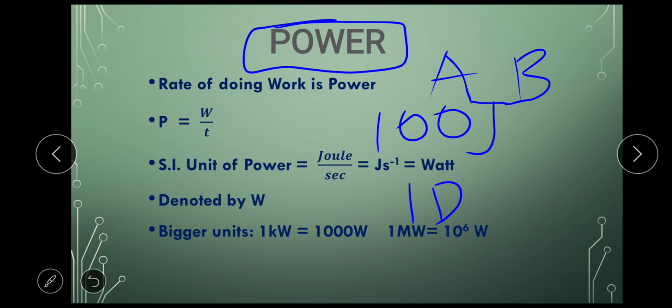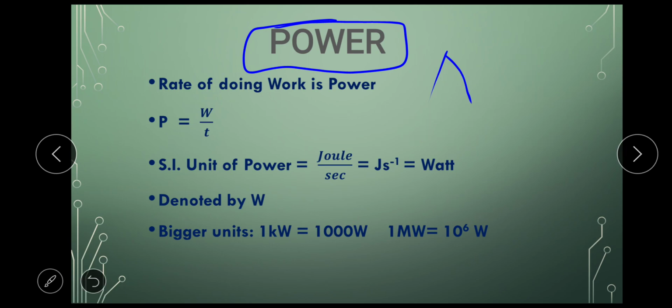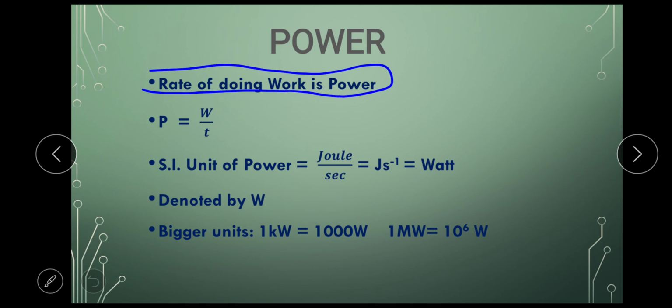Let's go deeper into it. Rate of doing work. Power is a rate of doing work. That if you are doing some work, then what is your rate? Means how fast you are doing work, in how much time you are doing the work. That is power. So the formula for power is work upon time.